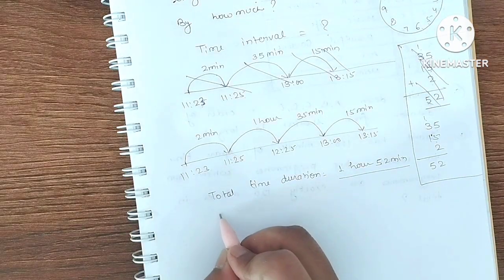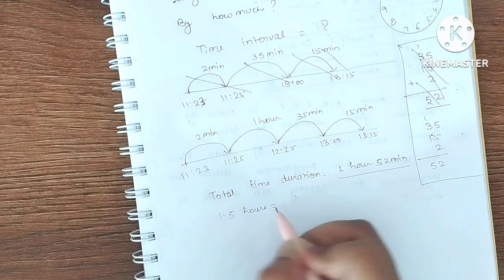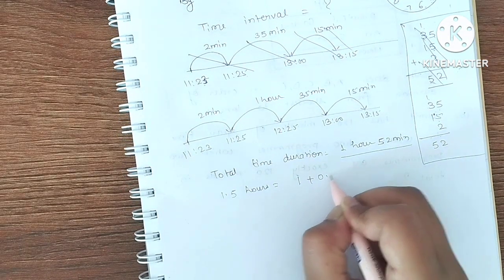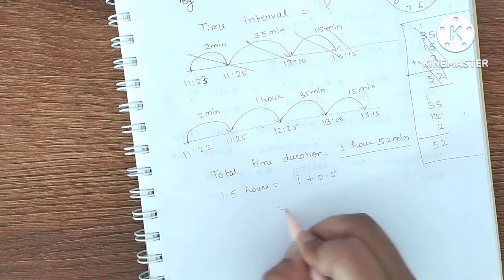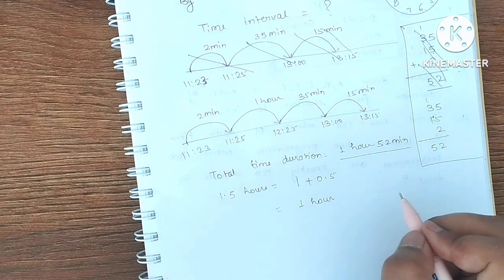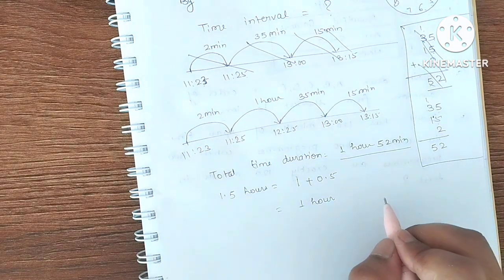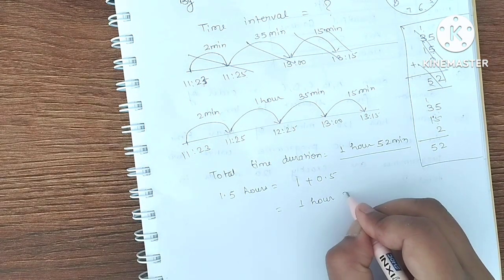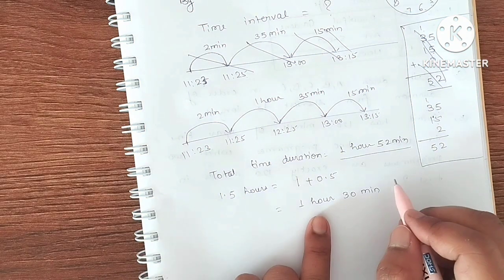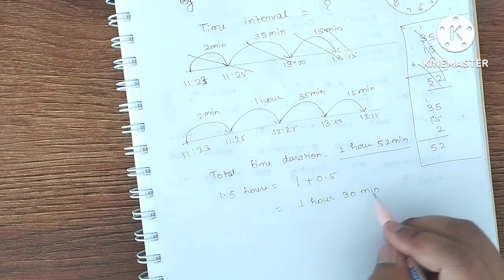Now tell me, in 1.5 hours, how can we write it? We can write it like 1 plus 0.5. Correct? That means 1 hour and 0.5 hours, how many minutes? In 1 hour there are 60 minutes. So in 0.5 hour, 30 minutes. So your journey is longer or shorter than 1 hour 30 minutes? Longer. My journey is longer than this journey.